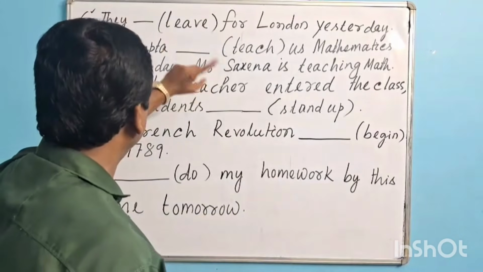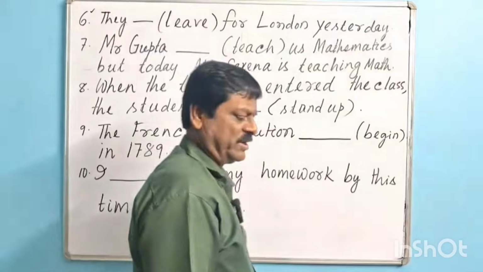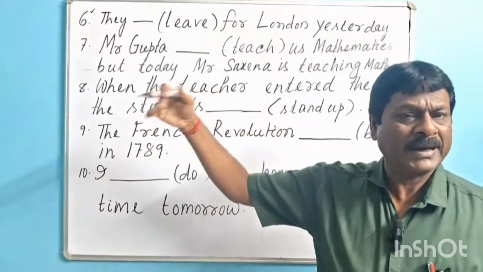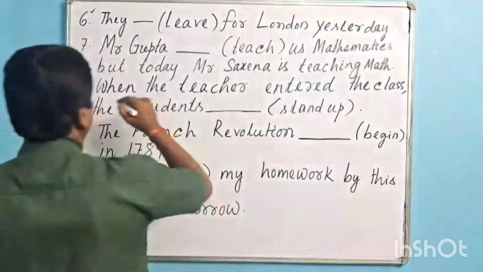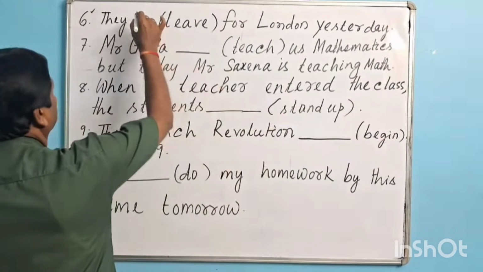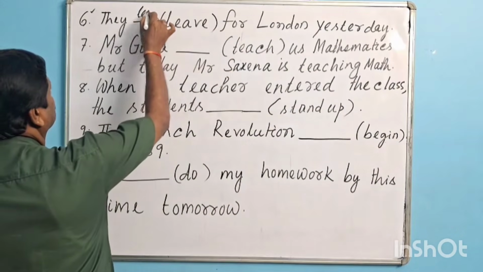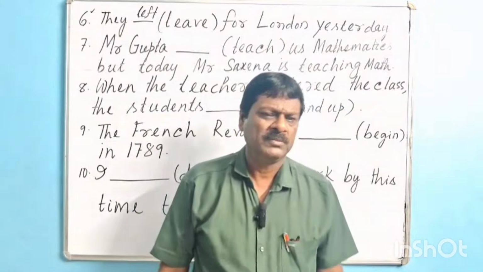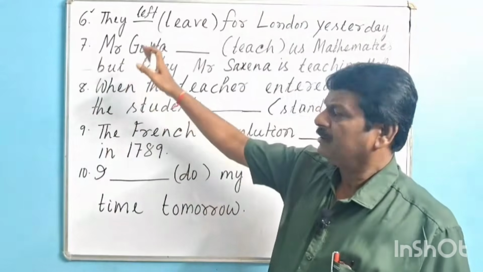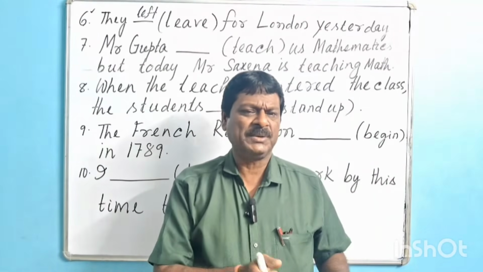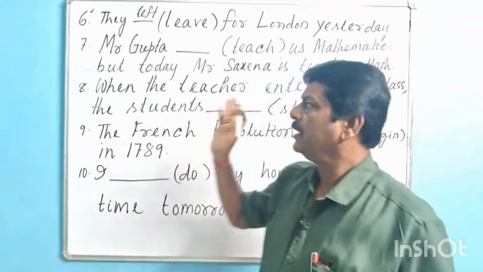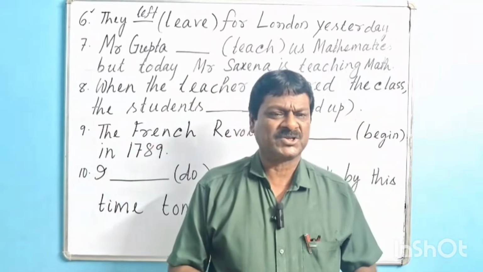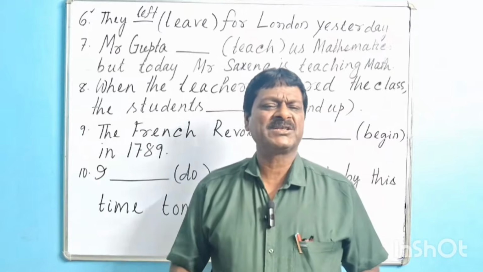They dash (leave) for London yesterday. So the correct form of the verb will be left. Why? We know when actions took place in the past, the actions of the near past are always expressed in simple past.